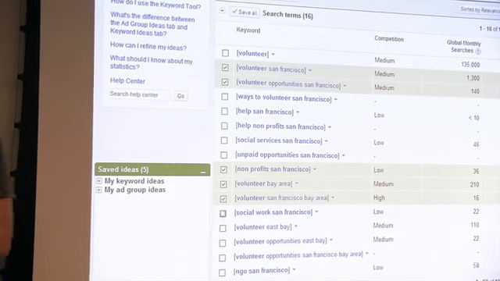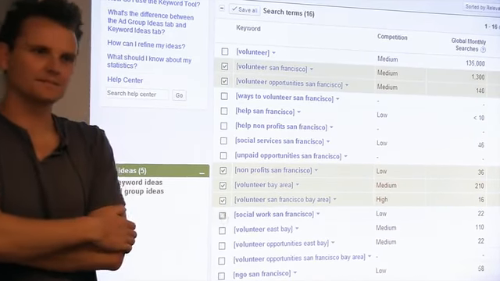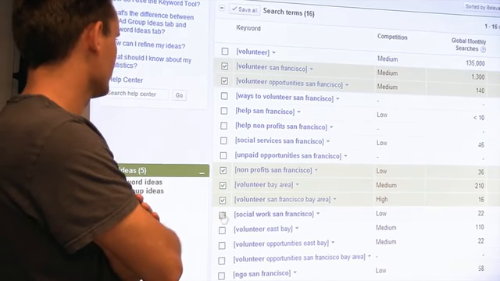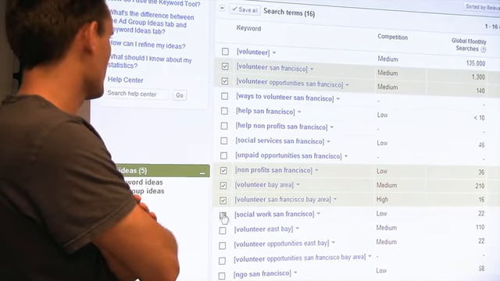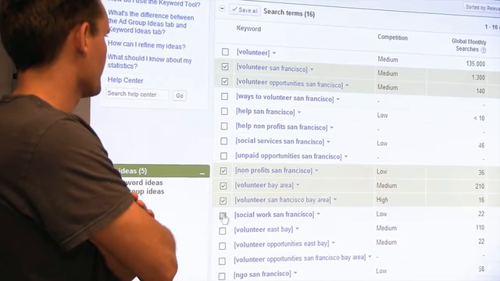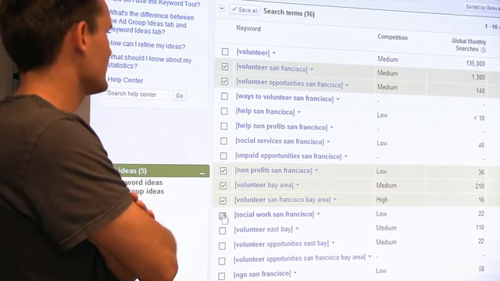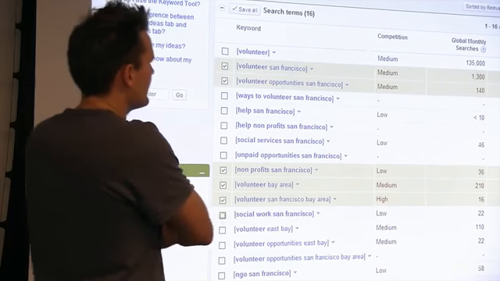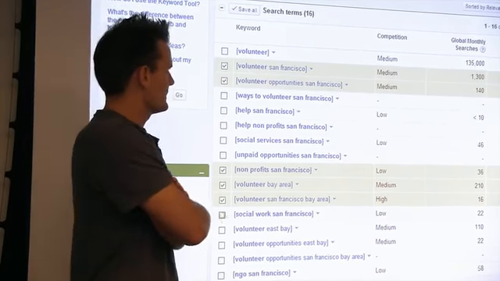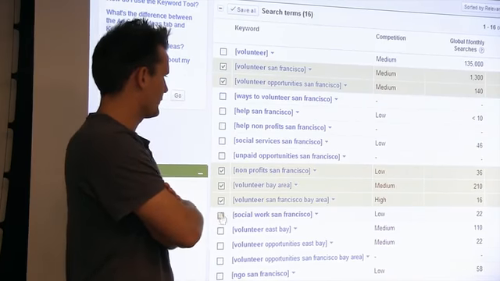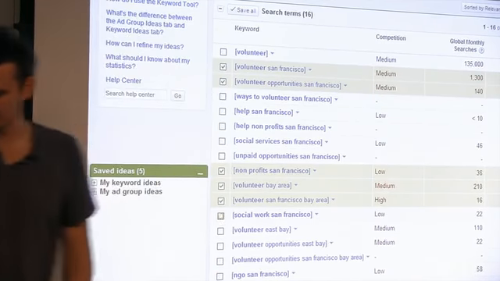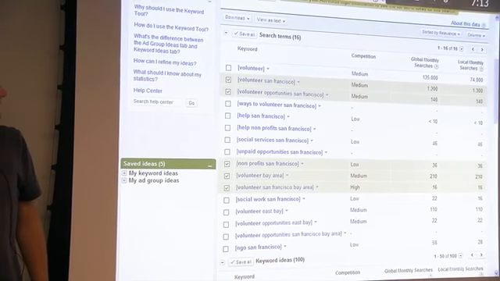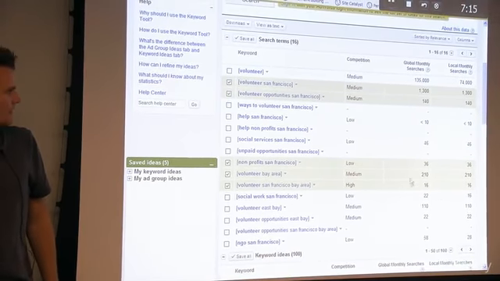Sorry? Yeah. Why is the competition for that one high when the global searches are lower than some of the other ones? What does that mean? Are people competing for it even though not that many people are searching for it? That's a really interesting call out. So the point was made that the competition is very high for the phrase volunteer San Francisco Bay Area, even though the number of searches is very low.